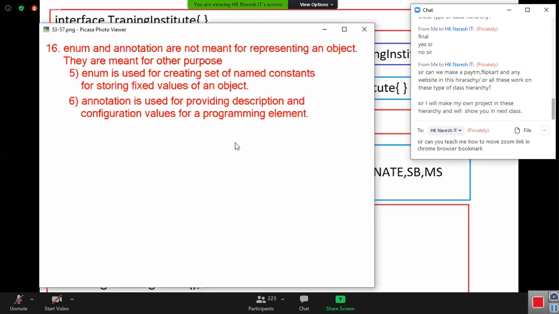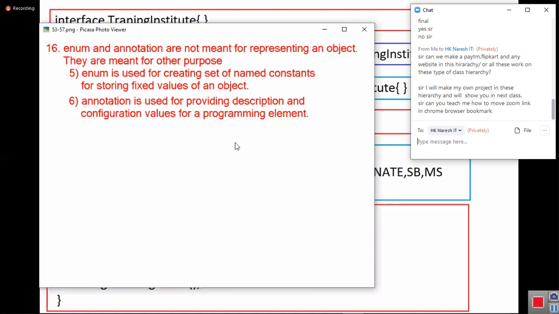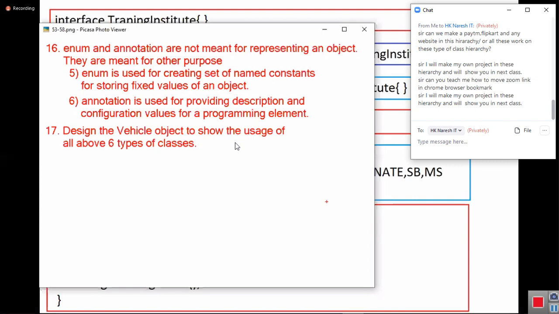Okay, now I am giving you an assignment. I want you to develop it. Design the vehicle object to show the usage of all the above 6 types of classes. Can you design it yourself?